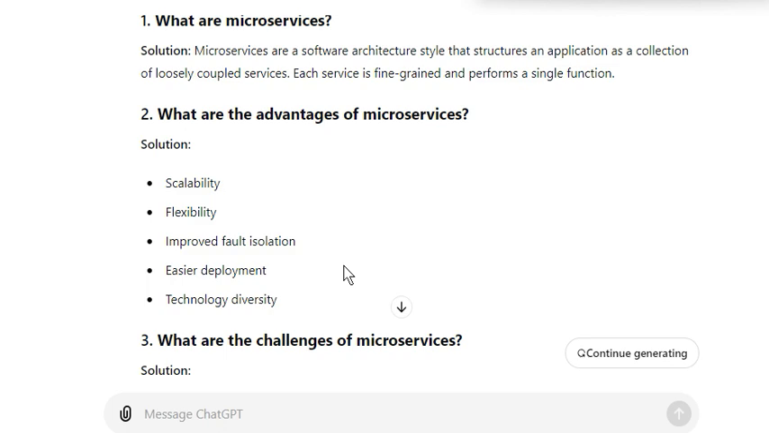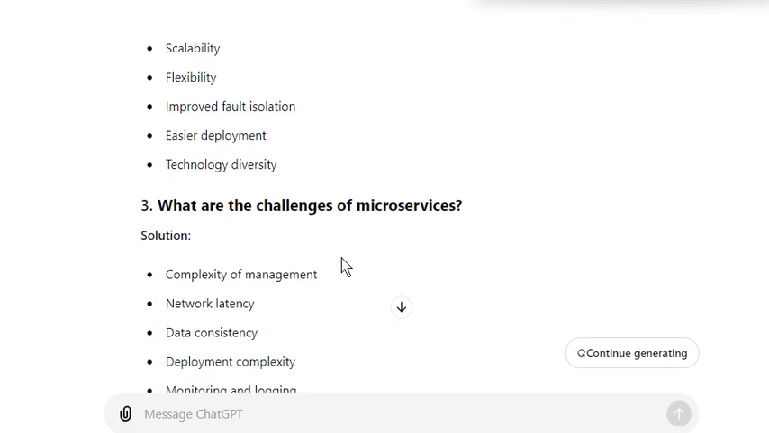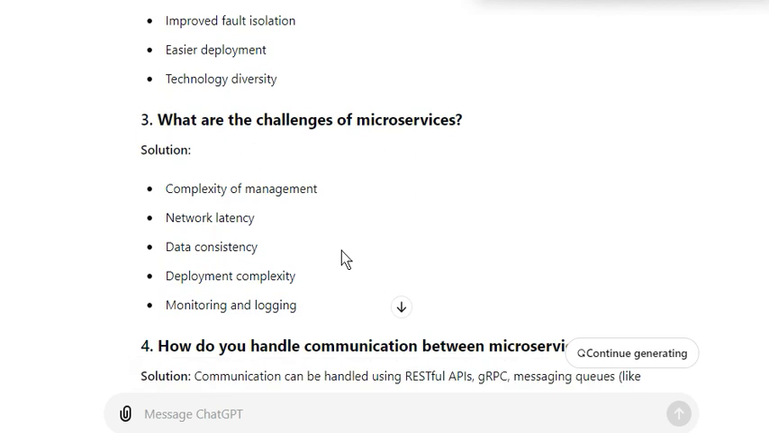So what are the advantages of microservices? It is more scalable, flexible, with improved fault isolation, easier deployment, and technology diversity. What are the challenges of microservices? Complexity of management, network latency, data consistency, deployment complexity, monitoring and logging.